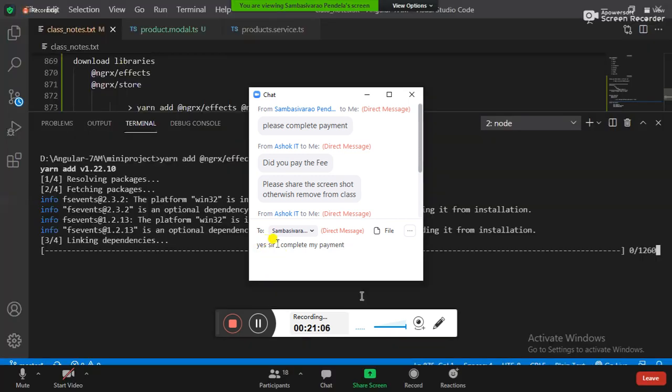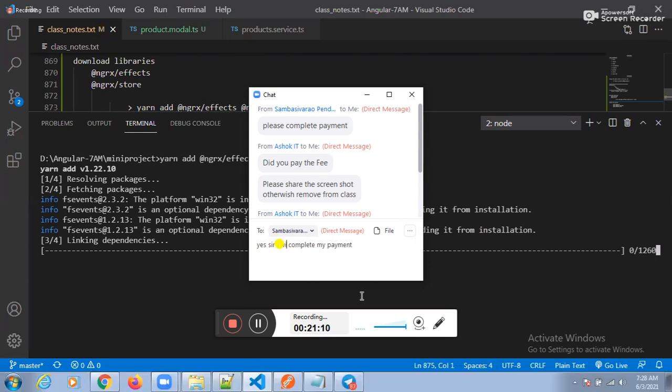Check that one here, whether it's downloaded or not. It's a big dependency, a heavy dependency. It's not ordinary. The NGRX package is a very heavy dependency.